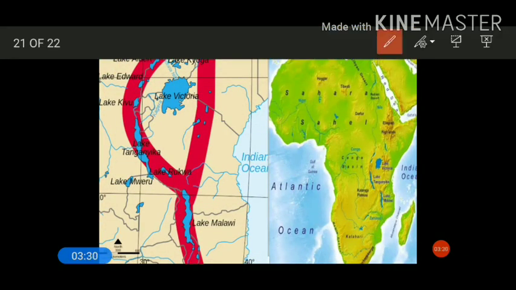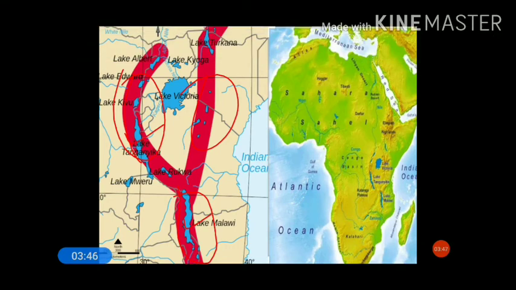This is the image showing the rift valleys: this part is one arm and the other arm is here. The entire region is a rift valley, covered by a number of lakes. You can see here Lake Tanganyika, Lake Malawi, Lake Albert in the north, and Lake Edward just below Lake Albert.